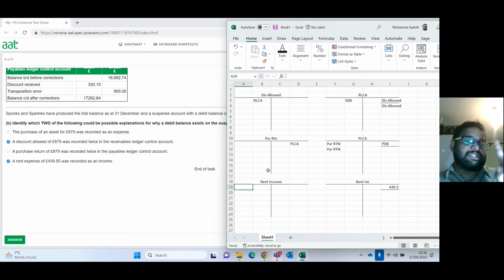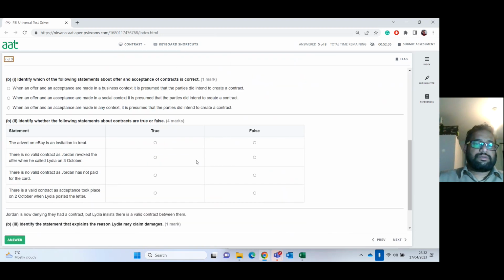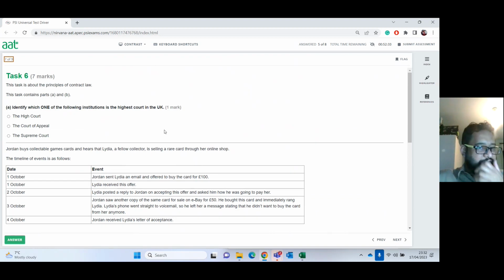Okay, and the suspense account has to be done twice on the credit side, so it will remove the suspense balance. Okay, so that makes more sense now. Now, press answer. Now move on to the next question. It's a short question anyway for 7 marks.